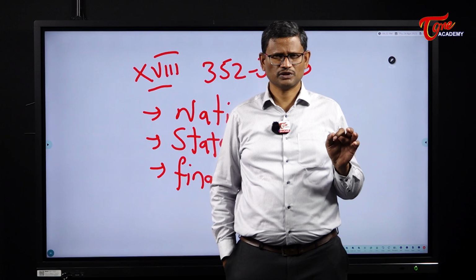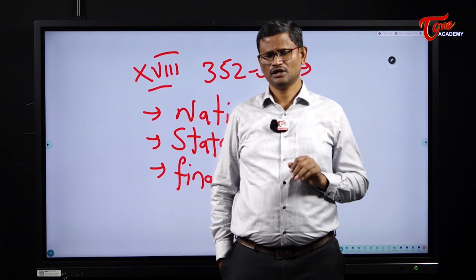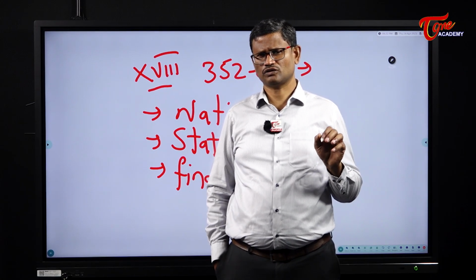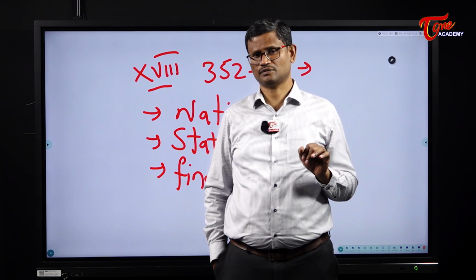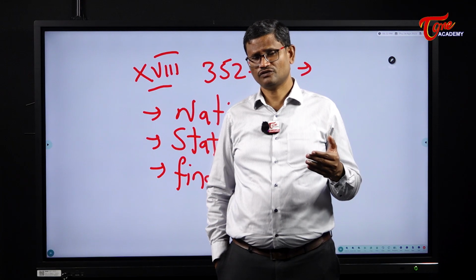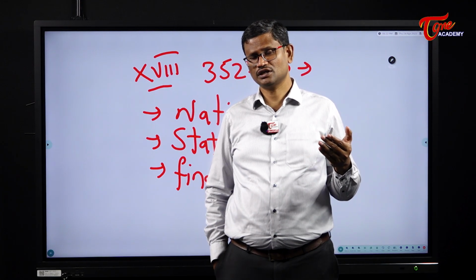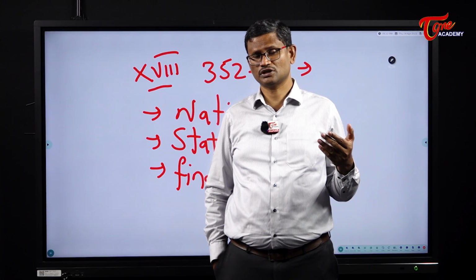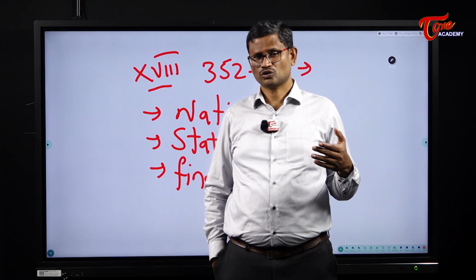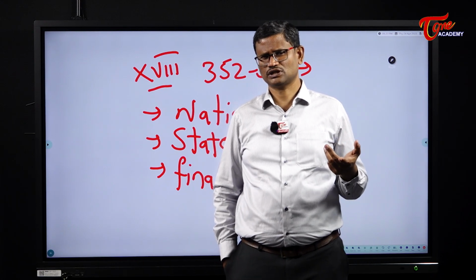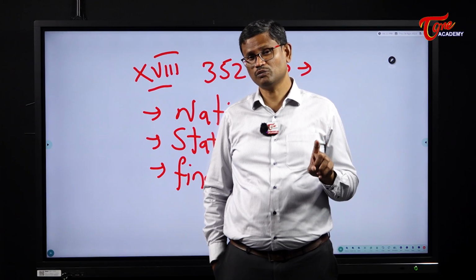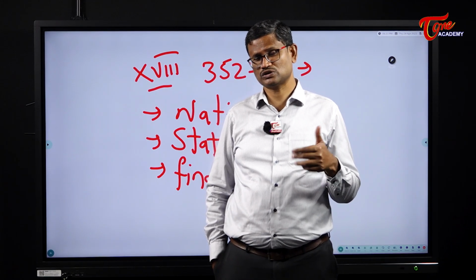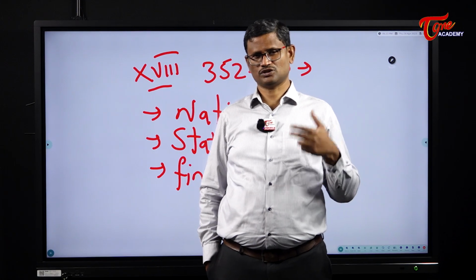Article 352 speaks about national emergency. In the original Indian Constitution, one of the grounds for declaration of national emergency was internal disturbance. So in 1975, when Mrs. Indira Gandhi declared internal emergency and abused the emergency powers, through the 44th Amendment to the Indian Constitution in 1978, the words internal disturbance were replaced with armed rebellion to prevent possible misuse of emergency powers in the future.